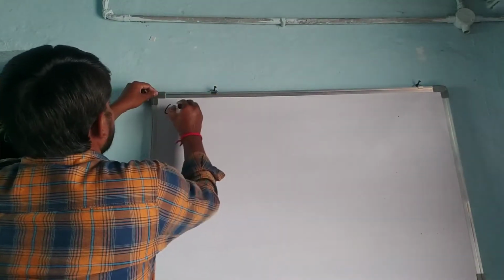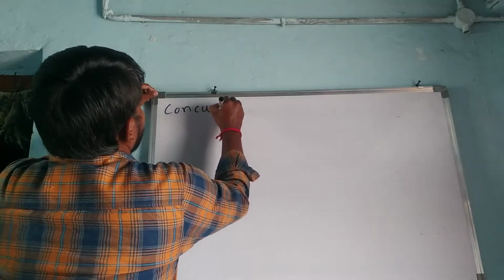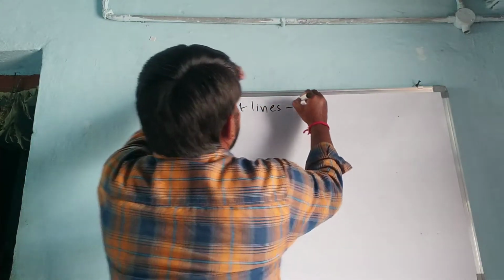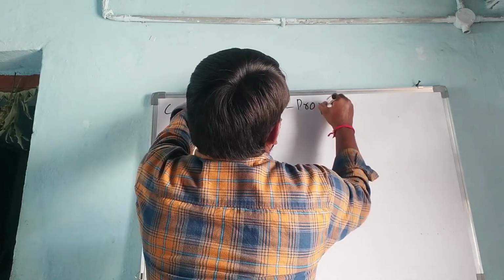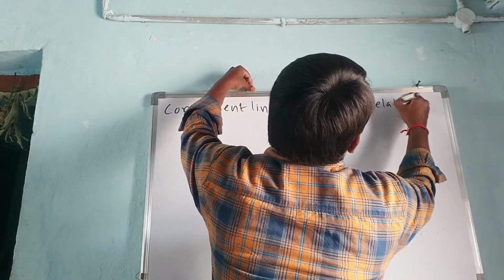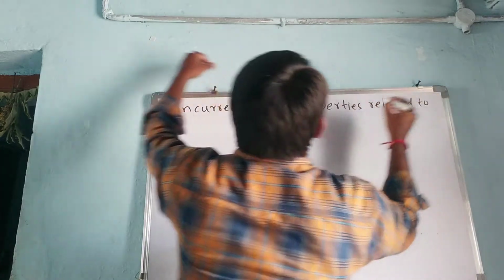Our topic is concurrent lines and properties related to a triangle.